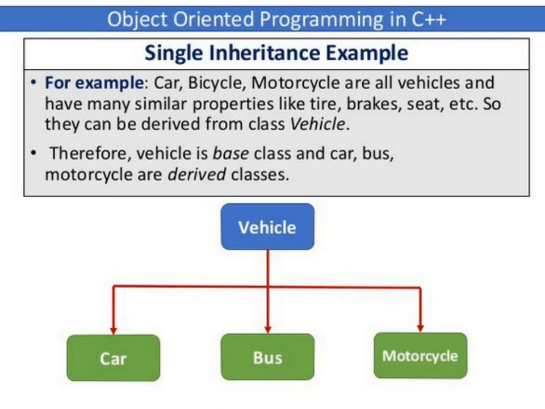So car, bus, motorcycle, any one of them can be a subclass, and it can inherit the properties from the vehicle parent class. Okay, because vehicle already has some properties like tire, brake, seat, etc. So any one of these subclasses can inherit the properties from the vehicle base class. Okay, so here we can have only one subclass. It can be car, bus or motorcycle as one subclass, and vehicle can be our base class.